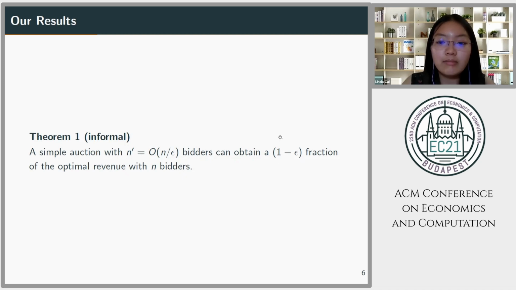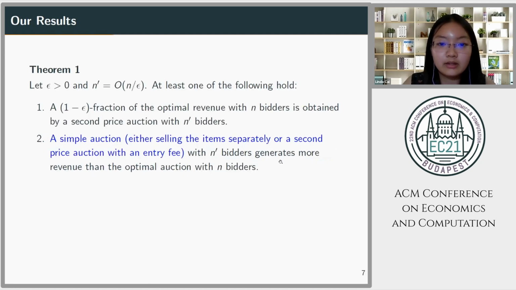And note that this 1 minus epsilon factor is also not necessarily needed in all of our cases. So what we prove exactly is that at least one of the cases holds. There are two cases. Either a second price auction with n prime bidders gets at least a 1 minus epsilon fraction of the optimal revenue with n bidders, or case 2 holds, where a simple auction with n prime bidders generates even more revenue than the optimal auction with n bidders. In fact, this more revenue part can be replaced by c times more revenue for any c that is a constant.